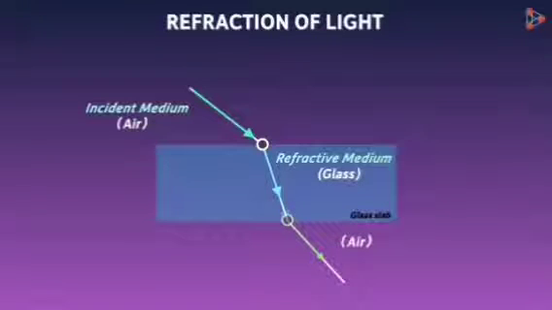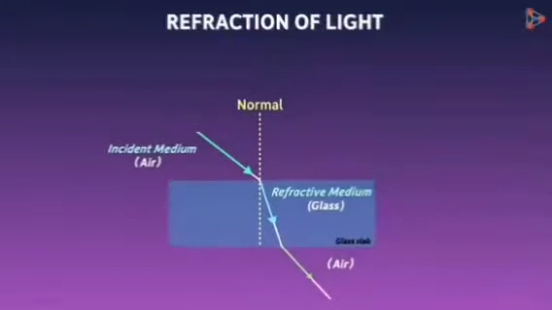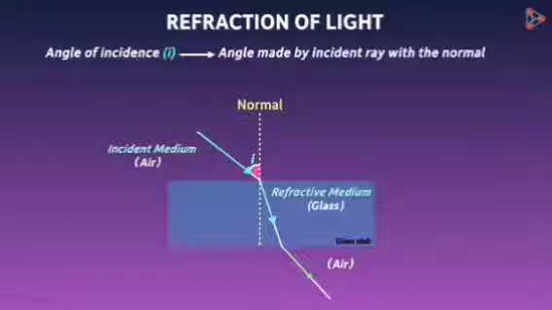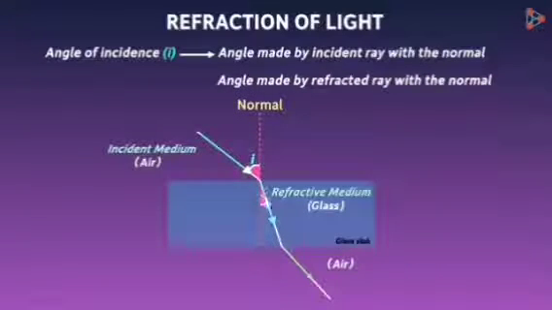Let us draw a line perpendicular to the surface at this point of incidence. This line is also called a normal. What is this angle called? It's called the angle of incidence and is denoted by the letter i. It is the angle made by the incident ray with the normal. And this is the angle made by the refracted ray with the normal. It's called the angle of refraction, r.